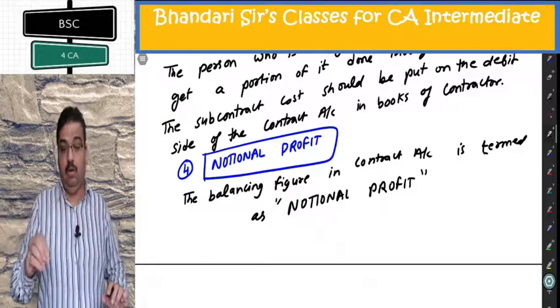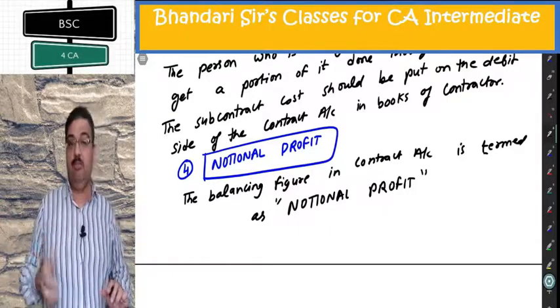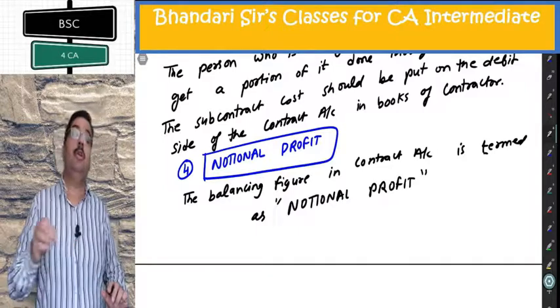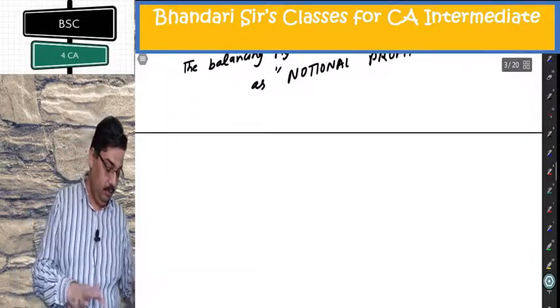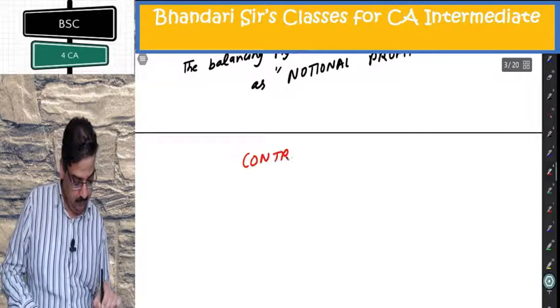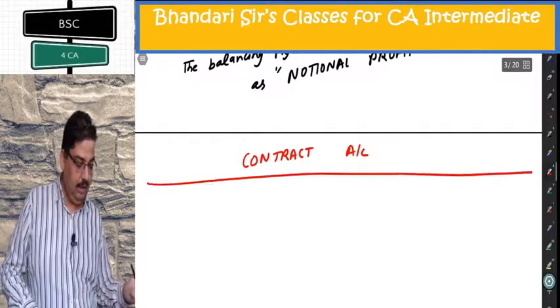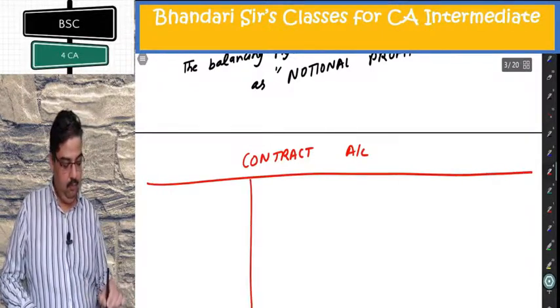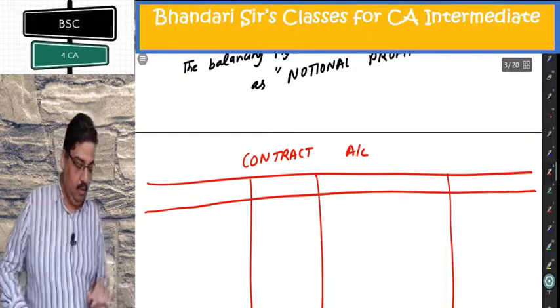I'll make a sample contract account that will help you understand various more terms and the notional profit and its treatment. So I make a contract account now. You must make it along with me. This contract account will have 4 columns: particulars, amount, particulars, amount.